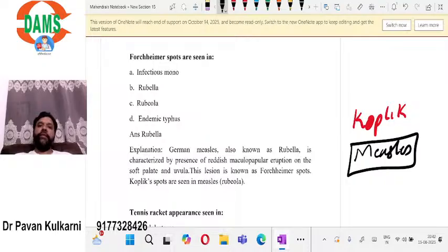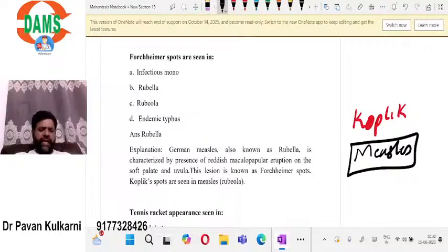That is the importance for the dentist. If a dentist is able to diagnose the Koplik spots, he can diagnose measles before the patient develops fever or skin rashes. They are bluish dots seen on the buccal mucosa. That is your Koplik spots.